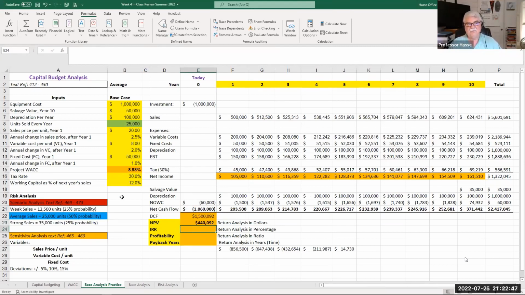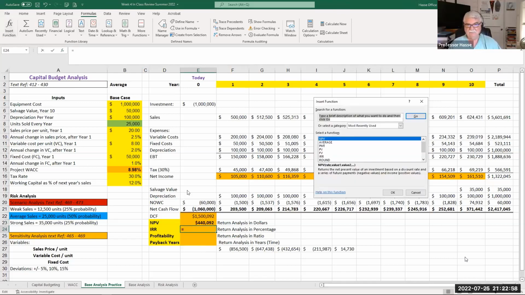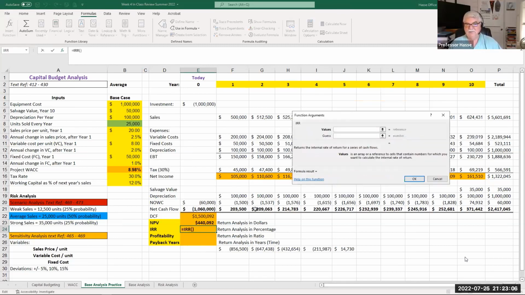Return analysis number 2 is the internal rate of return. What is this $440,092 in a percent? Formula, function, internal rate of return, IRR. And all we do here is paste the values of year 0 to year 10.